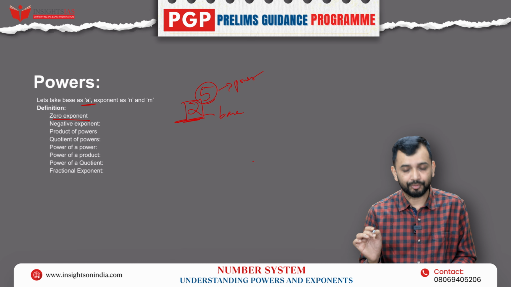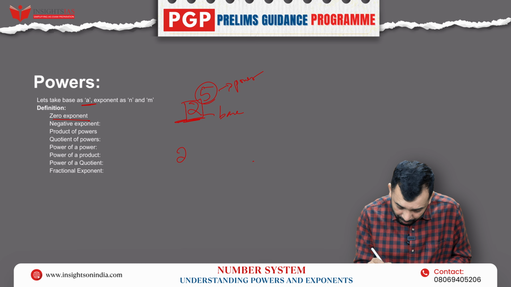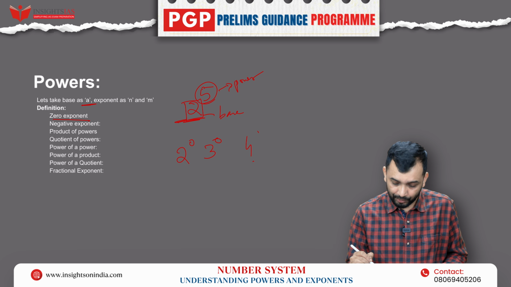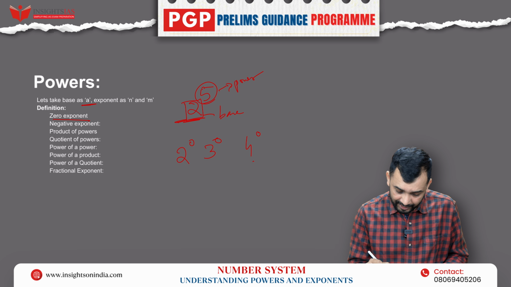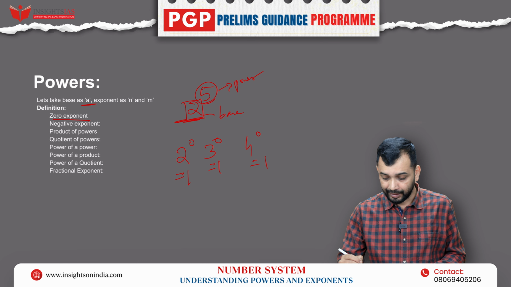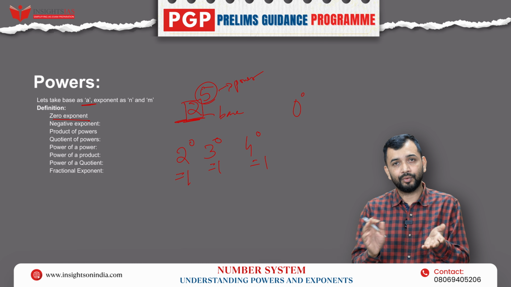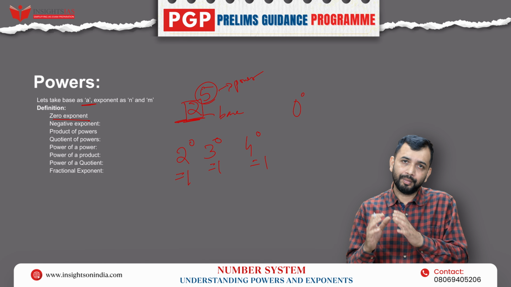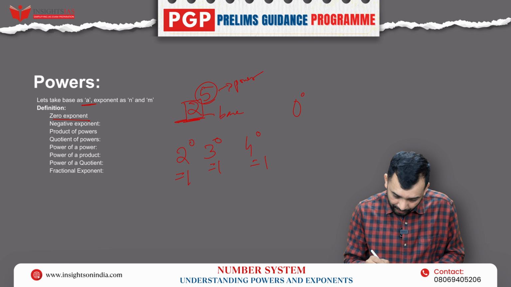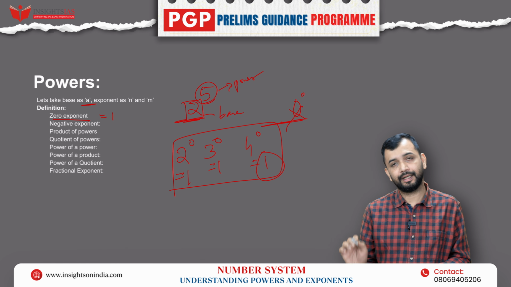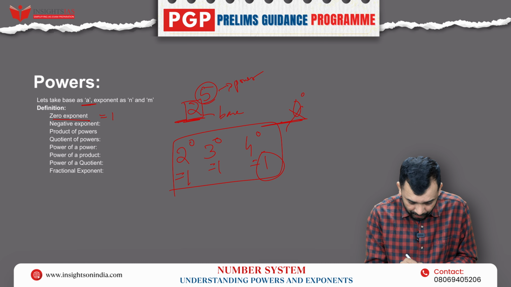Now, what is the zero exponent? That is anything to the power 0: 2 power 0, 3 power 0, 4 power 0. What is the meaning of it? It is basically equal to 1. Any number to the power 0 will be equal to 1, except 0 to the power of 0. It is always questionable whether 0 to the power 0 should be 1 or not. Sometimes we take it as 1 or not based on where we are applying it. But for our understanding, apart from base 0, any base whose power is 0, the answer will be 1. We'll come to negative power later.